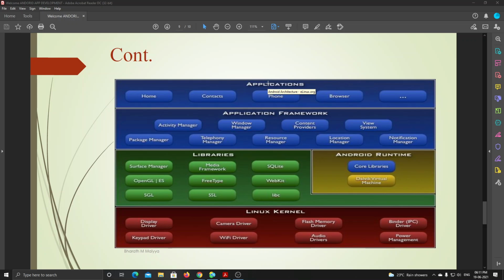Its main purpose is so that we can create applications.